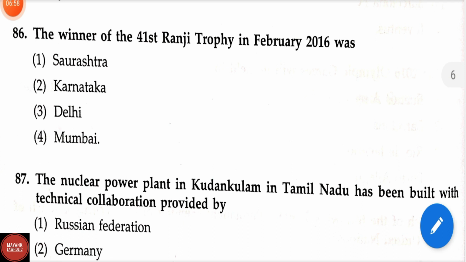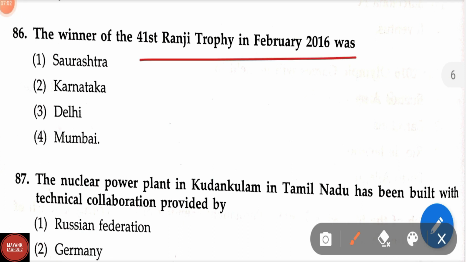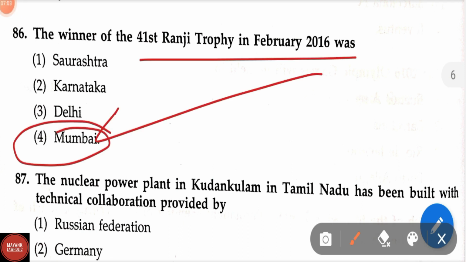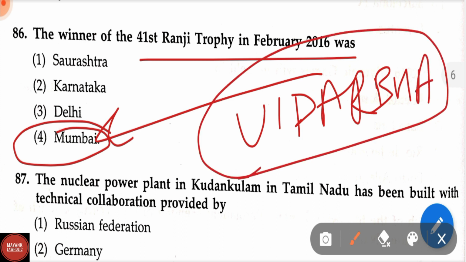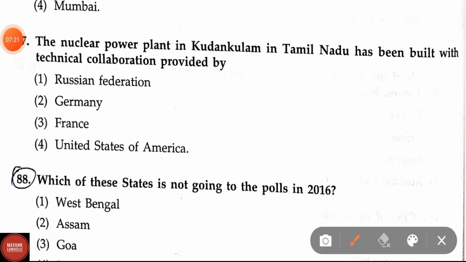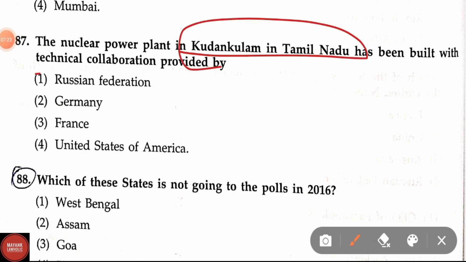The winner of the 41st Ranji Trophy in February 2016. Correct answer is Mumbai in 2016. But in 2021, Vidarbha was the winner of the Ranji Trophy. Vidarbha won this Ranji Trophy by defeating Saurashtra. The nuclear power plant in Kudankulam in Tamil Nadu has been built in technical collaboration provided by. Correct answer is Russian Federation.